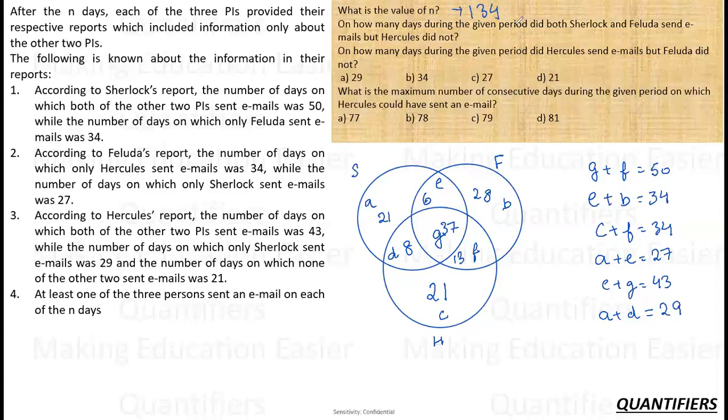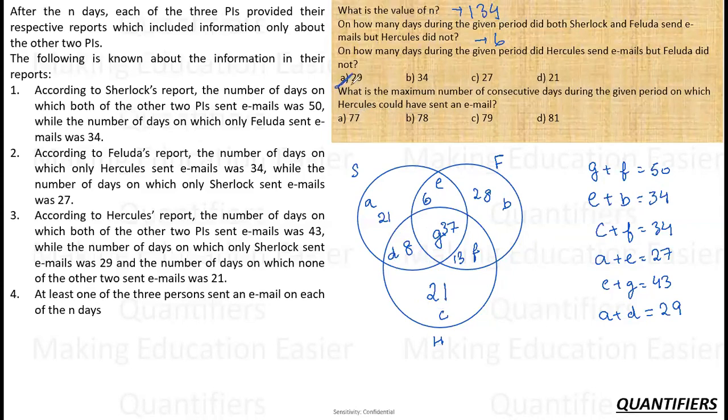Now, on how many days during the given period both Sherlock and F sent emails, but Hercules did not? So both S and F, but Hercules did not. These days were 60. So these are 60. It is talking about this. Okay. Now, on how many days during the given period did H send emails, but F not? So H sent, but F not. So we are talking about this region. That is 29.